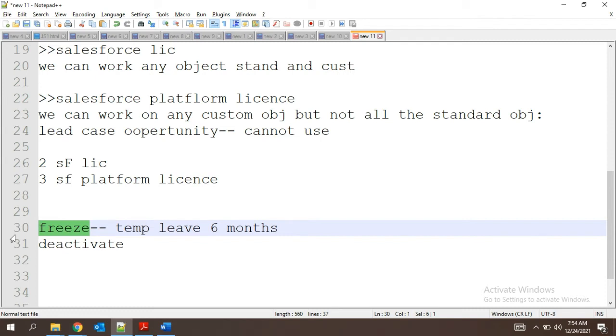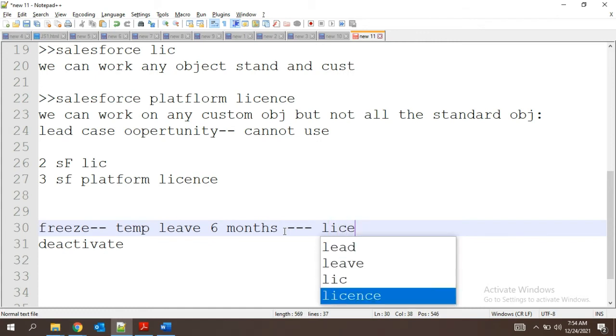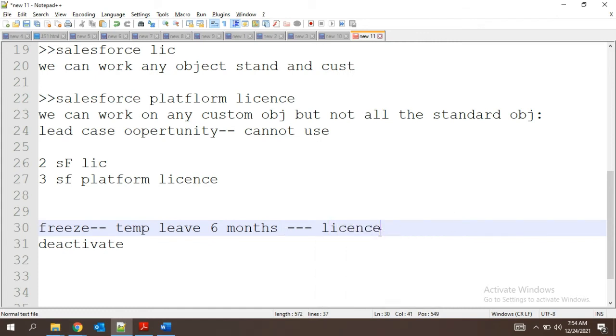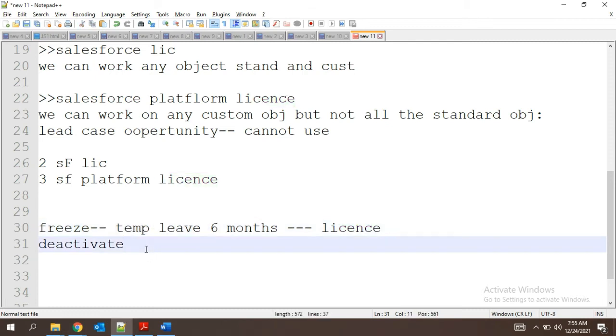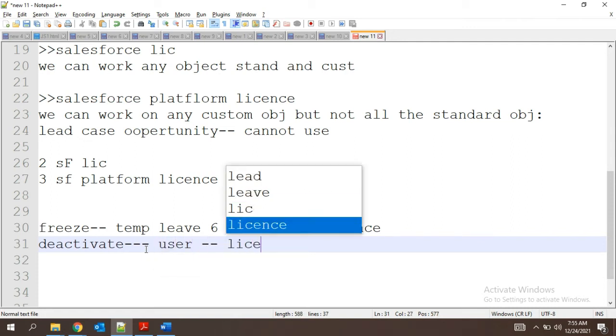But the license which we have paid for is always there with them. It is not gone. We have invested lots of money in the license, so the license is still there with them. But you will have a question: if someone leaves the company, what do we have to do? We can deactivate the user. Once the user is deactivated, your license gets free.